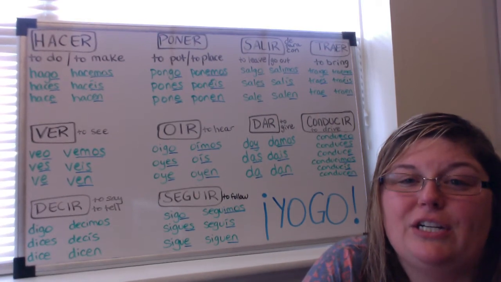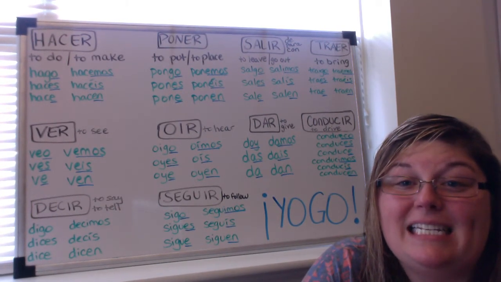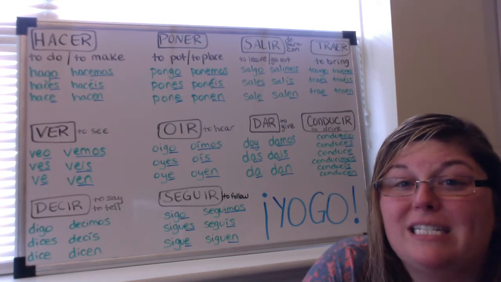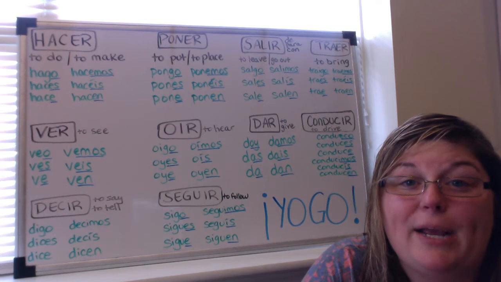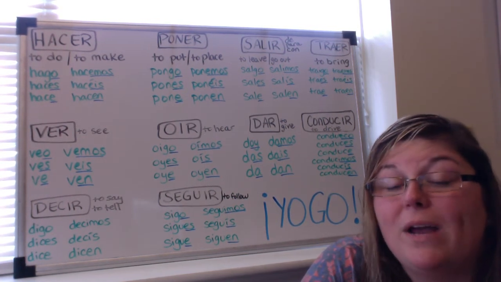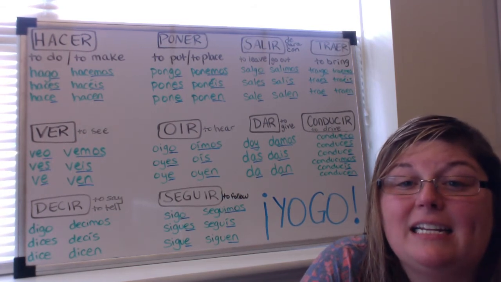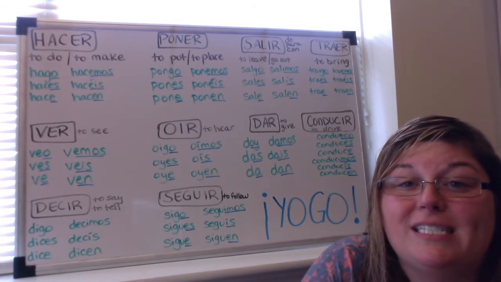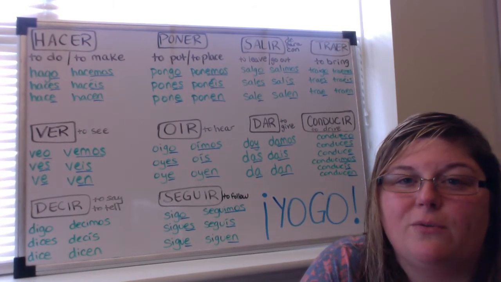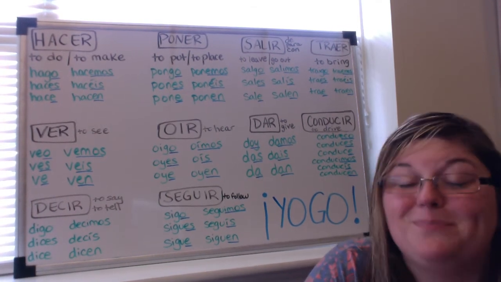And one of the other prepositions that you can use with salir is salir con. So to go out with or to leave with. So if I want to say I go out with my friends, salgo con mis amigas. I go out with my friends. Con means with. And salir can also mean to go out with as far as dating. So based on context, you would know whether or not you were talking about dating, but you can use salir for this verb as well.